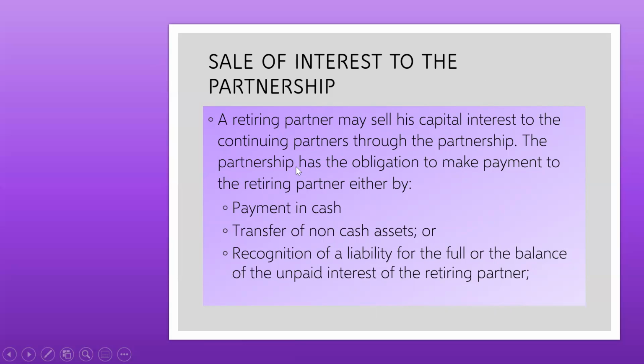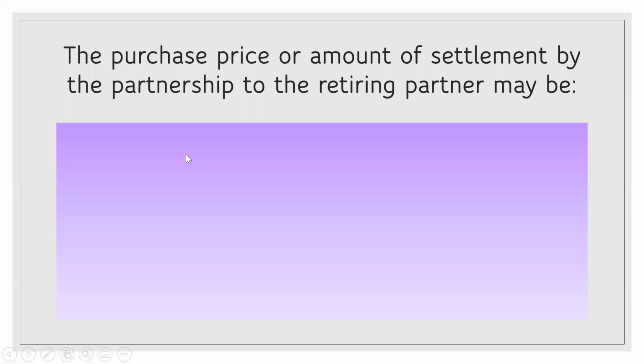The partnership has the obligation to make payments to the retiring partner either by one, payment in cash, two, transfer of non-cash assets, or recognition of liability for the full or the balance of the unpaid interest of the retiring partner. So that means if the partnership will not immediately pay the retiring partner, then a liability can be recognized.